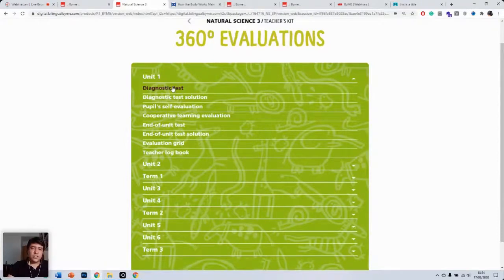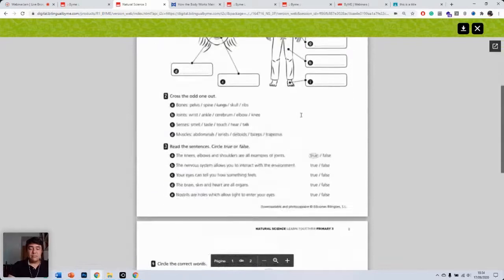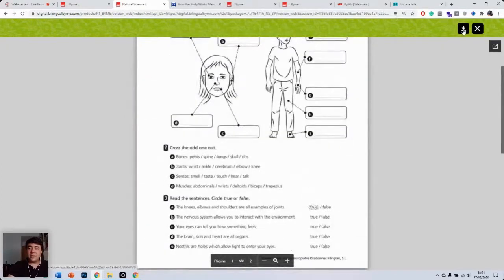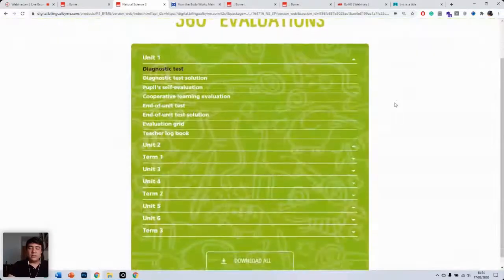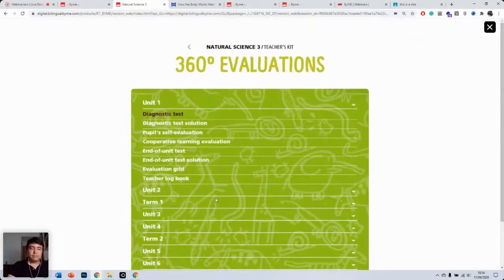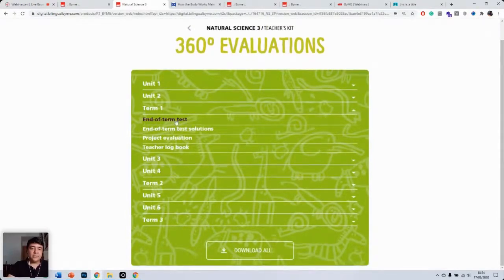So let's just open one so you can see what it looks like. These are PDF files, which you can download as before, individually by clicking on the arrow, or all together by clicking on download all. We have this for all the units and the terms. So you have an end of term test, project evaluation if you want to use projects, and a logbook as well. So that's 360-degree evaluations.